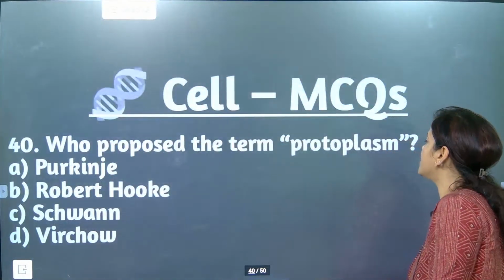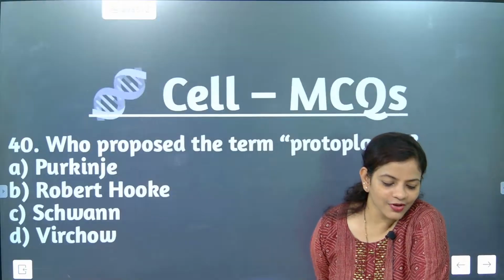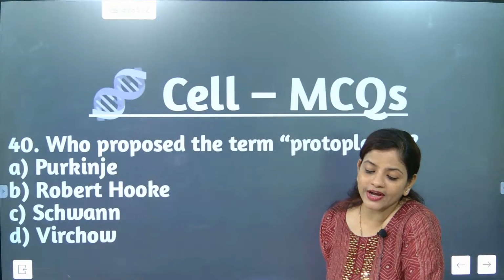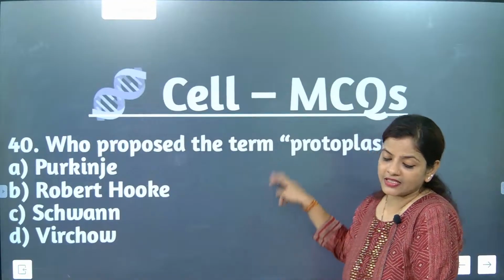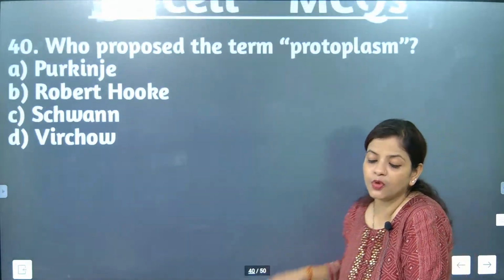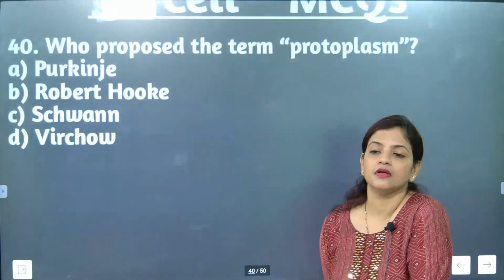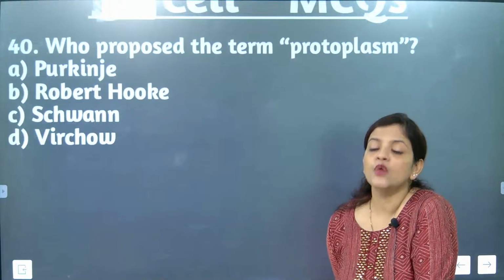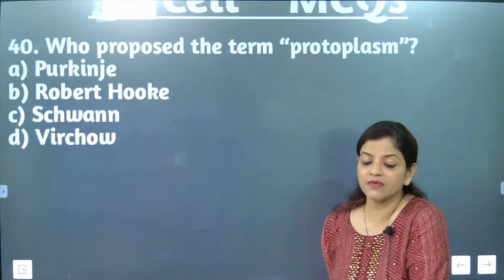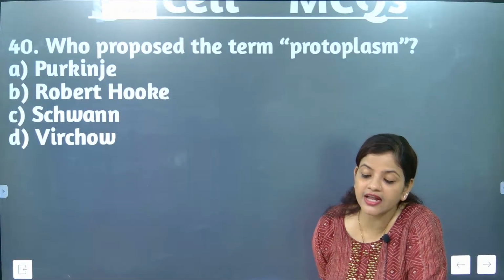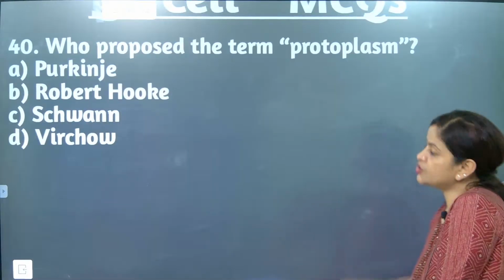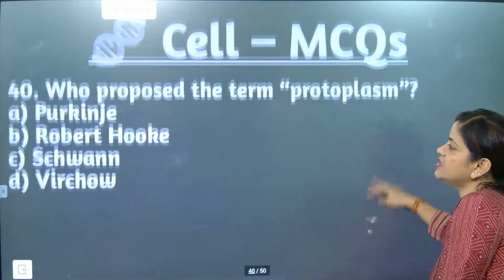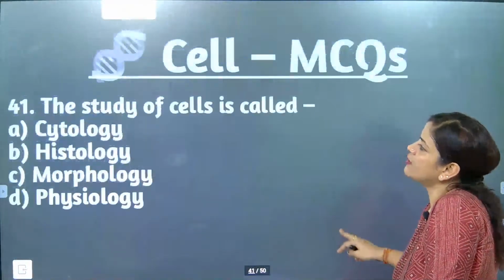Who proposed the term protoplasm? Purkinje is the correct answer. He was the one who coined the word protoplasm. Understood? What is the meaning of the word protoplasm? Cytoplasm and nucleus together are considered as protoplasm. So who has given this term? Purkinje is the one. Now come on, go for question number 41.